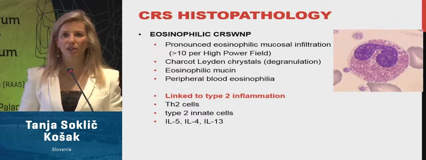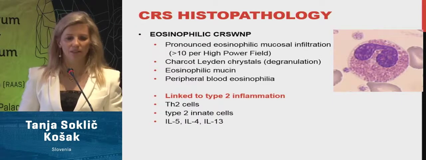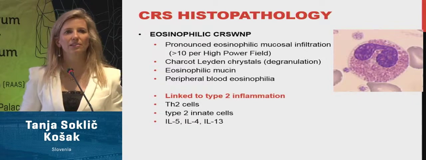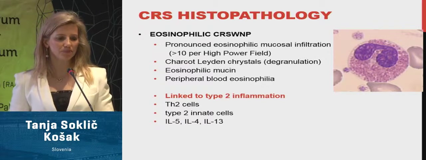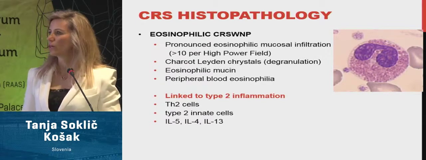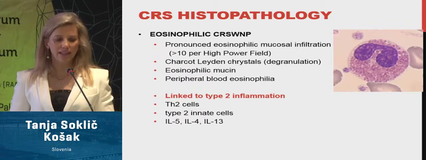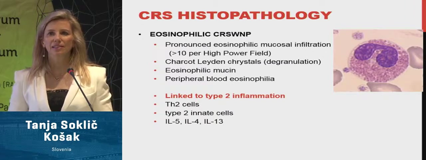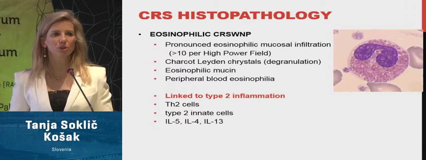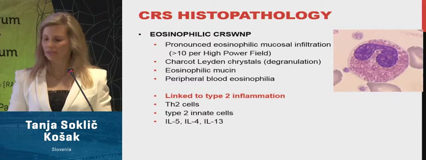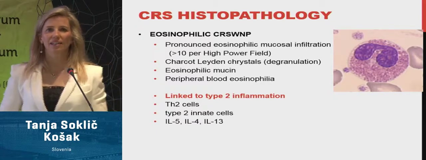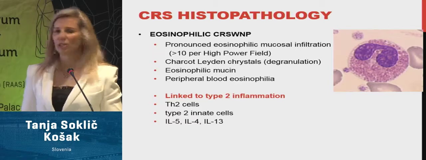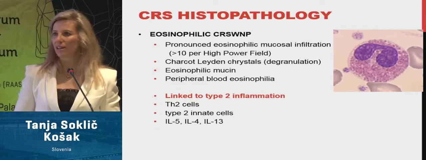They secrete toxic proteins. The degranulation is going on, and so we can observe Charcot-Leyden crystals in the eosinophilic mucin. We also can observe peripheral blood eosinophilia. And these eosinophils are linked to the type 2 inflammation, which is mediated by Th2 cells and innate lymphoid cells type 2, which secrete IL-5, IL-4, and IL-13.